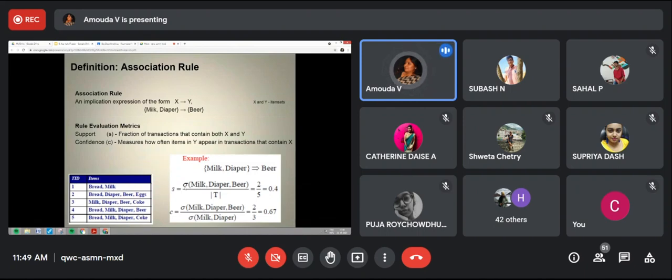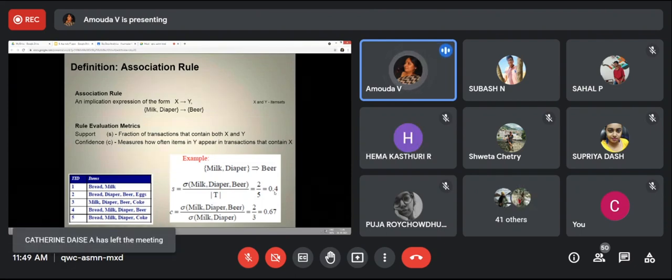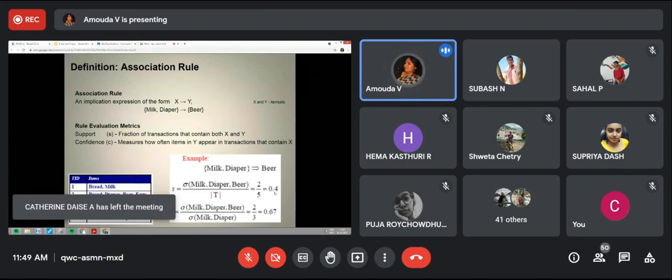That is the support count, sigma. We already found that it is 2. The total number of transactions is 5, so the support is 0.4. What does it mean? The whole set of transactions is taken into account, and we see how many times all 3 items are present together. That is only for support, its usefulness.